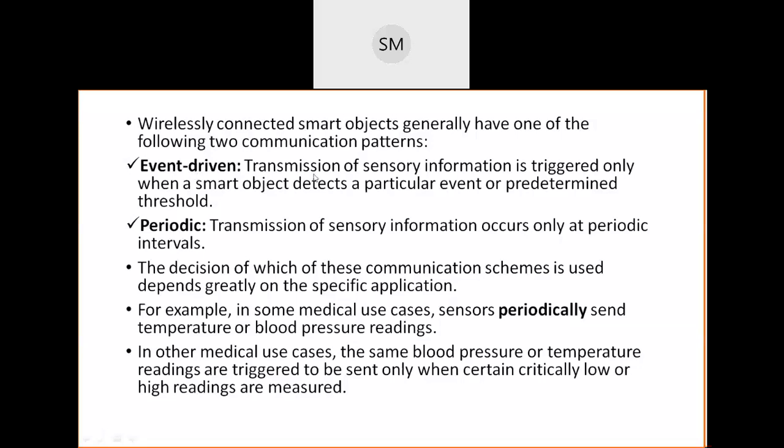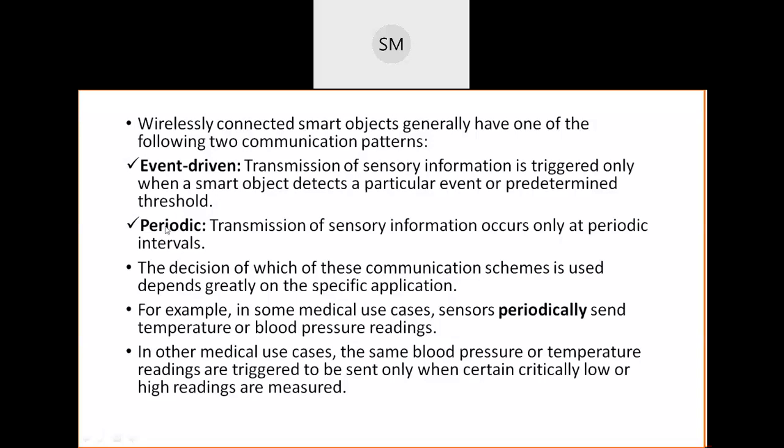Event driven means the transmission of sensory information is triggered only when a smart object detects a particular event or predetermined threshold. Periodic means transmission of sensory information occurs only at periodic intervals. Who decides whether to communicate event driven or periodically? That depends completely on the particular application.